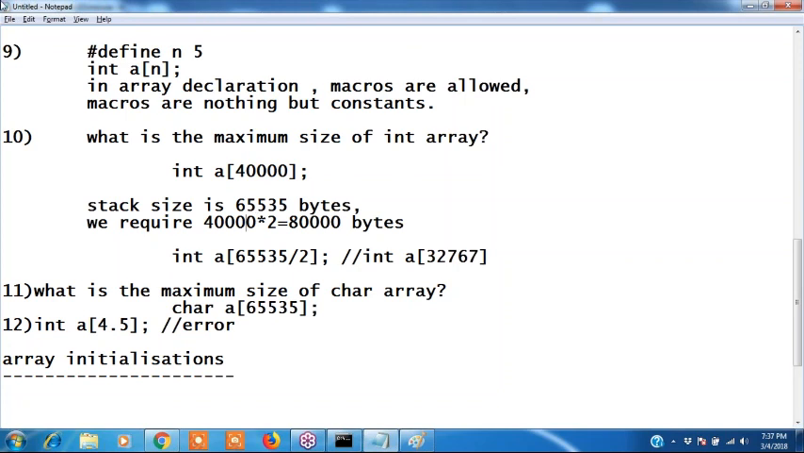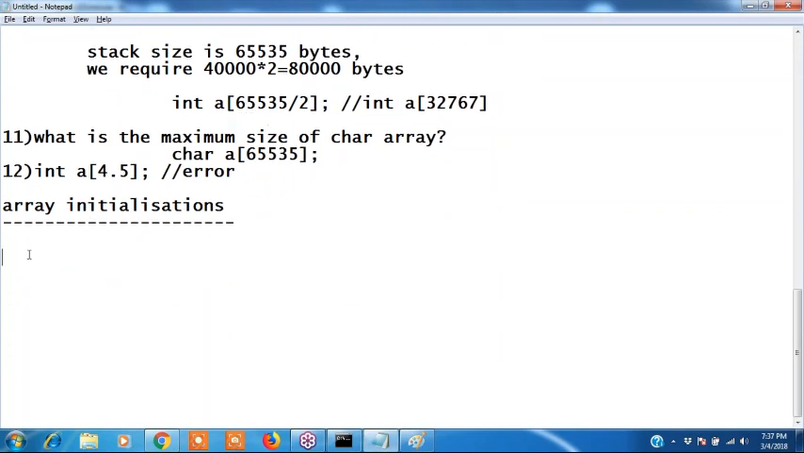Next, array initialization. Next one, 13th one. Now, can I declare like this? Int a of 3 equals to 10, 20, 30. Is it valid? Valid, right?